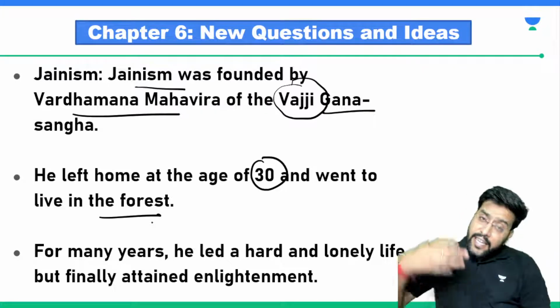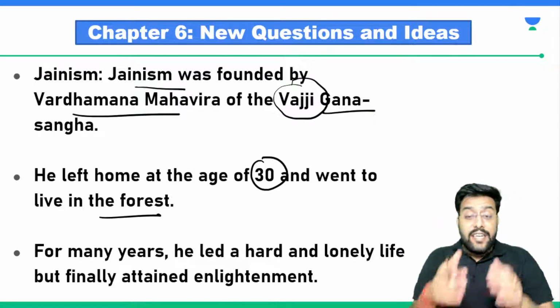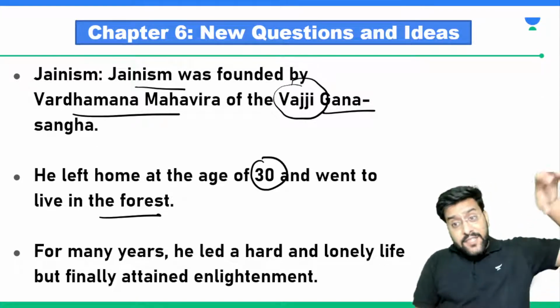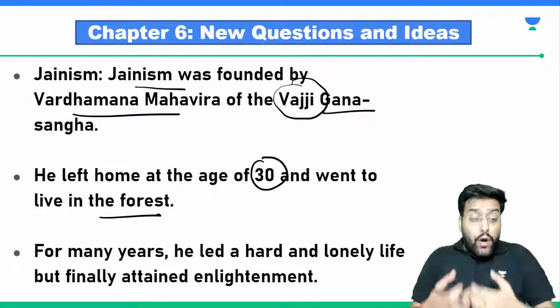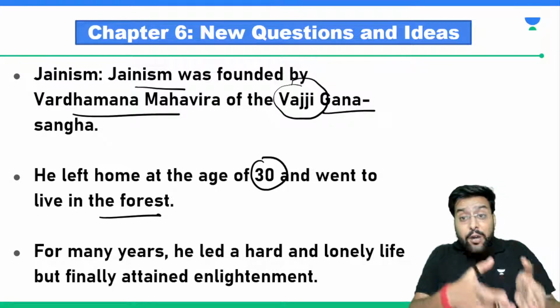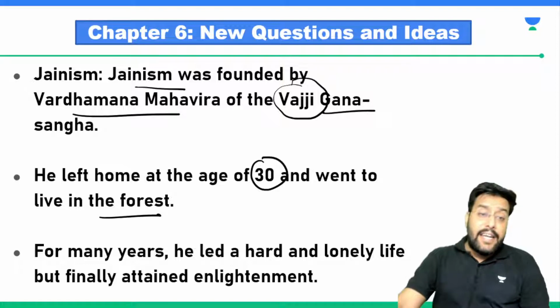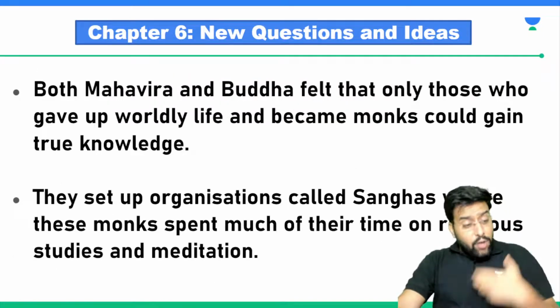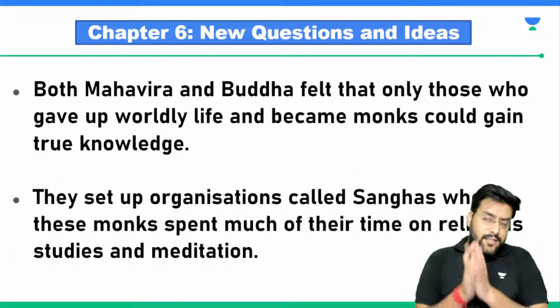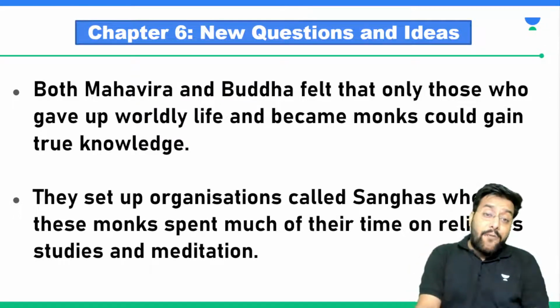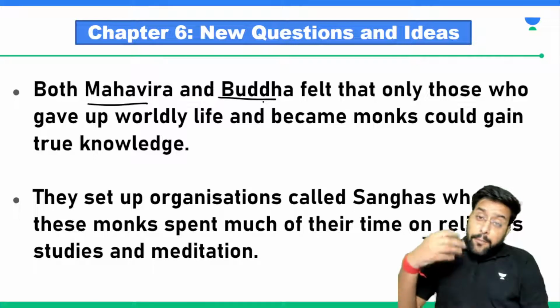For years, he lived there, he carried out meditation. He looked for that quest of knowledge, sat in the forest and looked for that inner peace, that enlightenment, the purpose of living. So finally he attained enlightenment, and similarly Lord Buddha also attained this enlightenment. So both Mahavira and Buddha, Mahavira founded Jainism, Lord Buddha founded Buddhism.